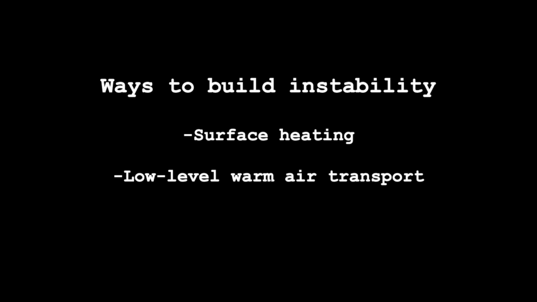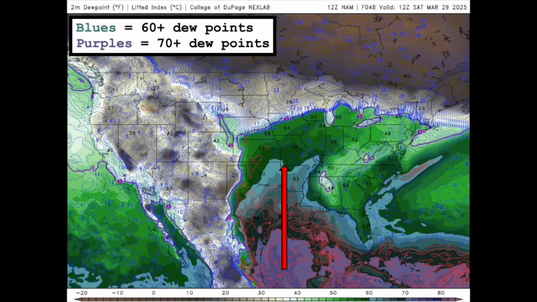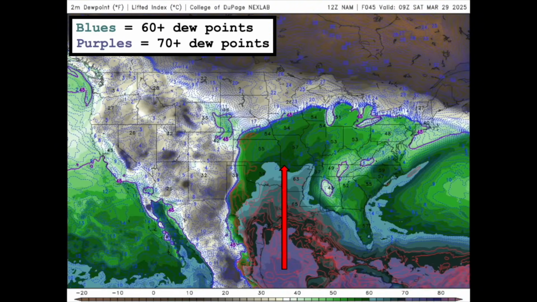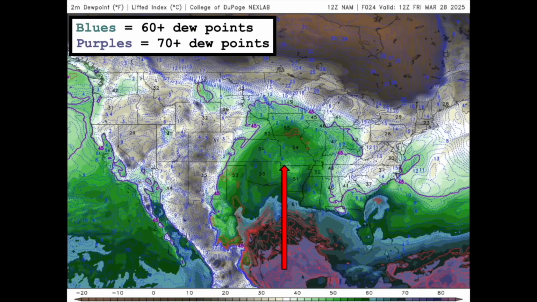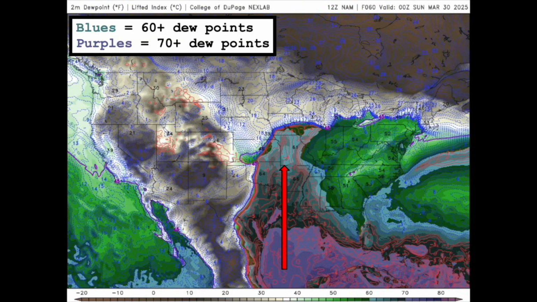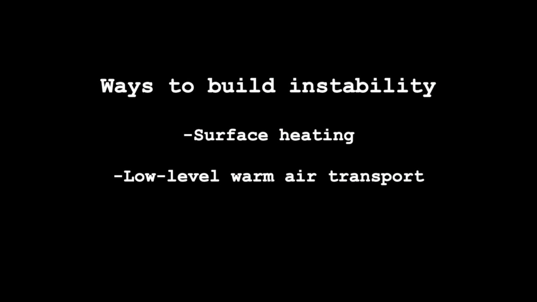The second way to do this is to transport warmer air into a region from elsewhere. So in our previous section on moisture, we talked about how that air mass that sits over the Gulf is consistent with higher dew points. That air mass is also a lot warmer. So ahead of these severe weather events, as that air mass gets transported inland into the United States, that air mass is much warmer and more moist than the air that was basically sitting there over the plains or wherever previously. So that allows the low levels in the air near the surface to warm up, become warmer than the surroundings, and be able to rise on its own as well.